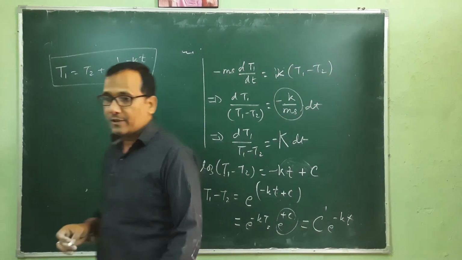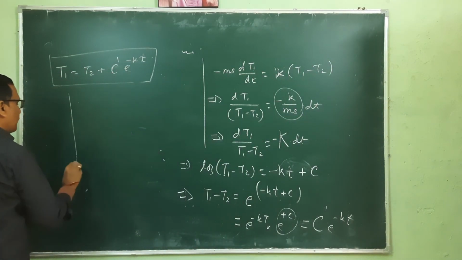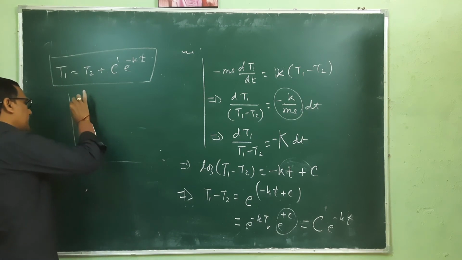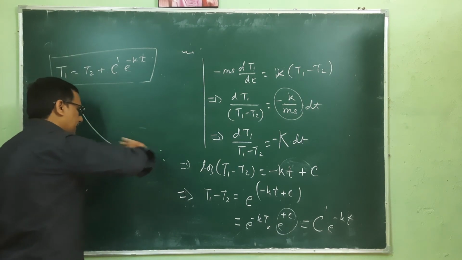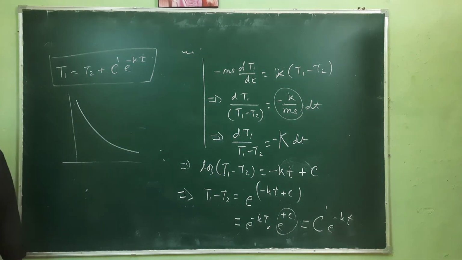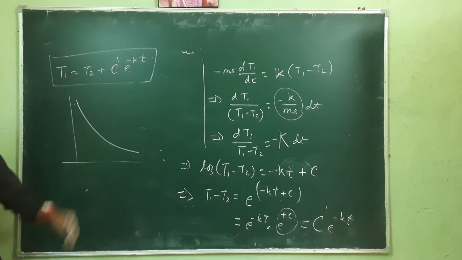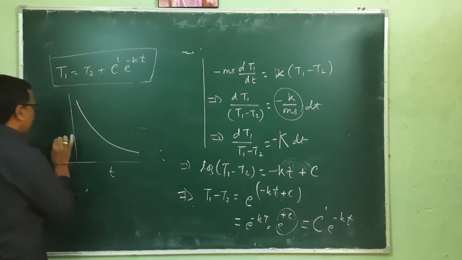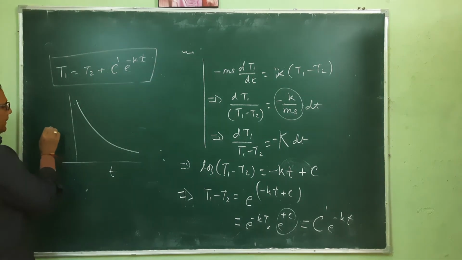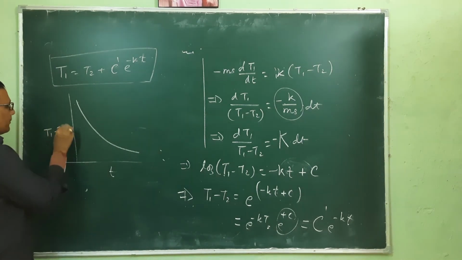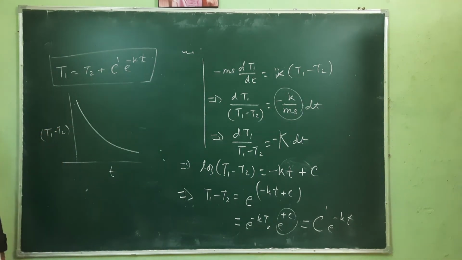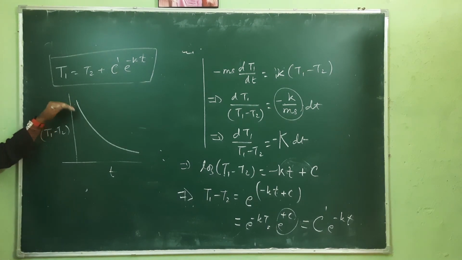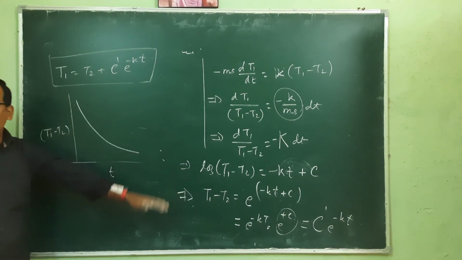So this is the exponential term, and if we plot this cooling rate with time, then we get a curve like this, because one exponential term is here. So this is with time, and this is the energy, T1 minus T2. So the rate of cooling, T1 minus T2, is exponentially decreasing with time.